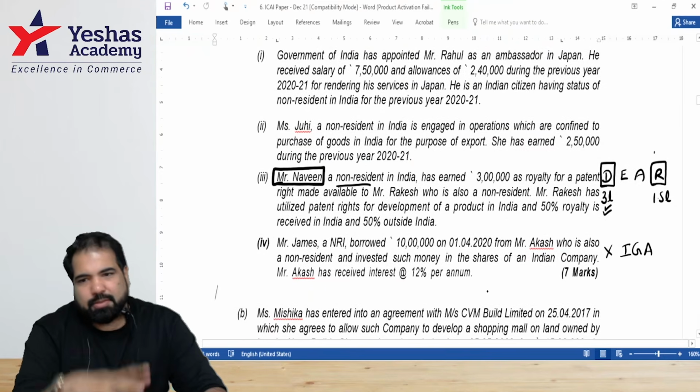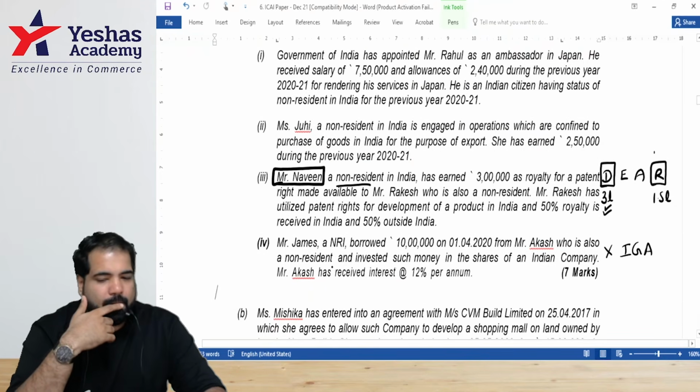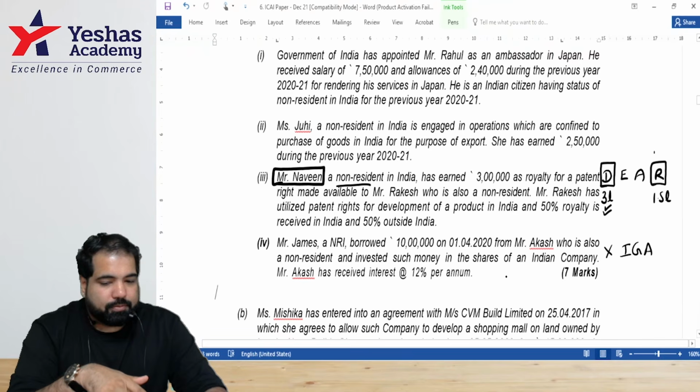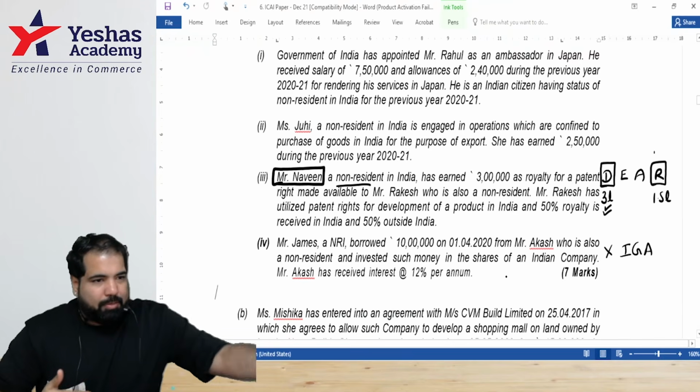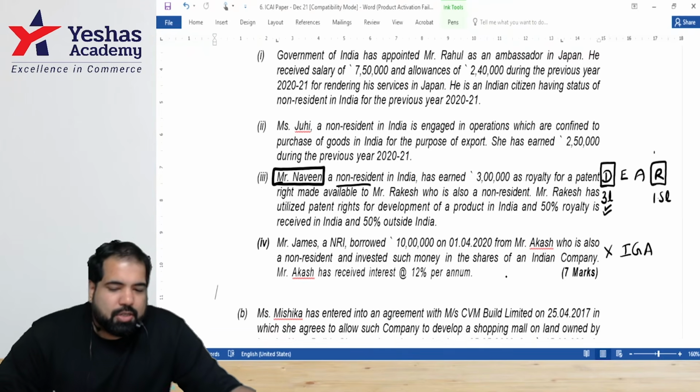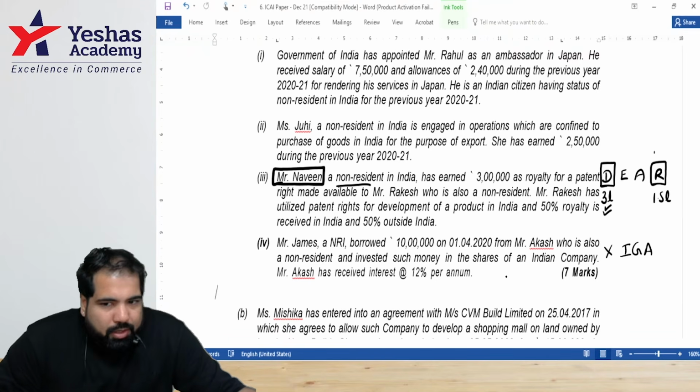Again, facts first. No, but who's earning the income? James borrowed the money, guys, so he'll be paying interest. So Mr. Akash is earning interest income of 1 lakh 20 from Mr. James, who also is a non-resident.